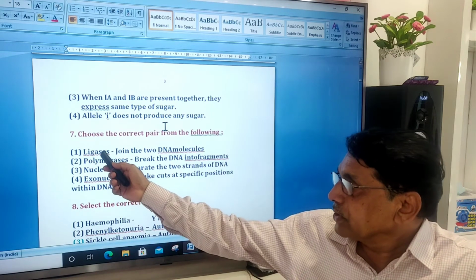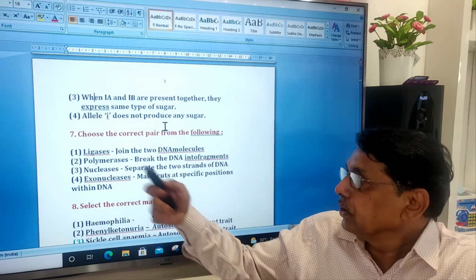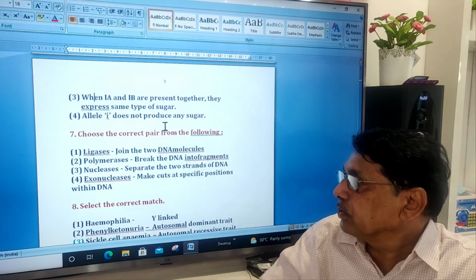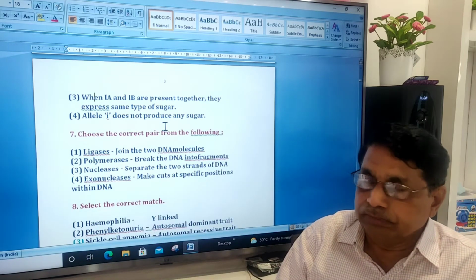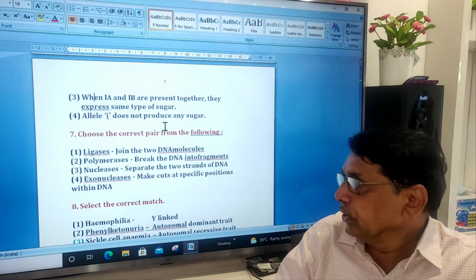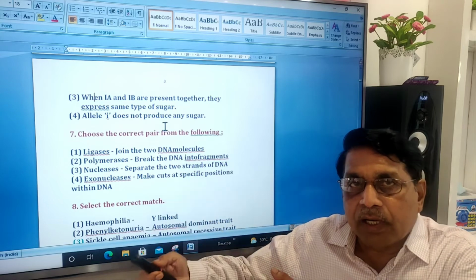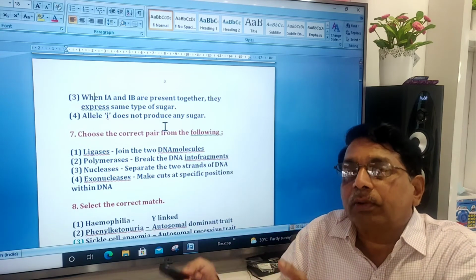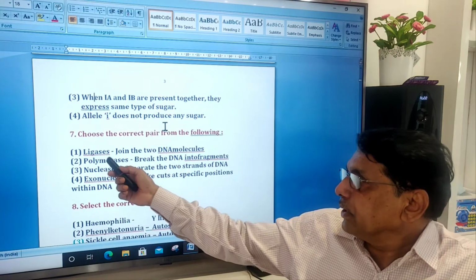The correct answer is 1. Ligases, they ligate the two DNA molecules. Polymerases extend the DNA, synthesize the DNA. Nucleases break the DNA. Exonucleases cut the DNA from one end, either from 5 end or from the 3 end. So therefore, correct pair is 1.